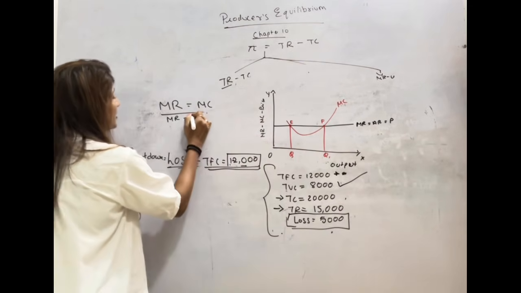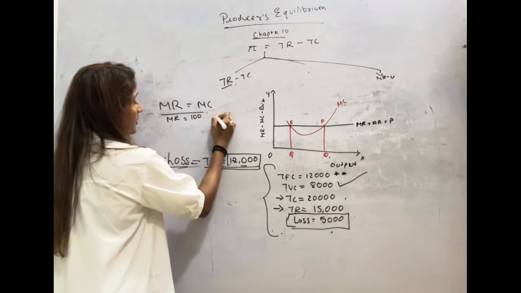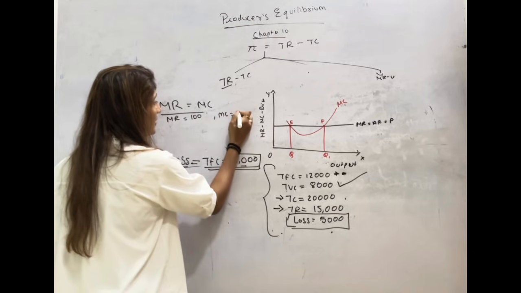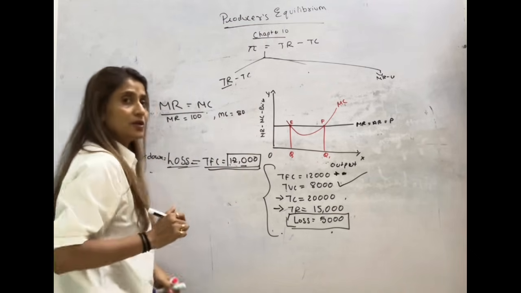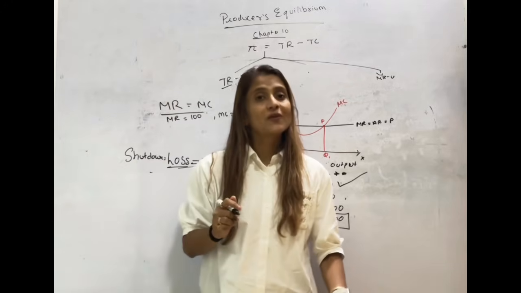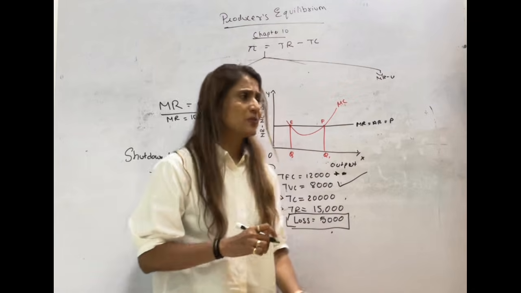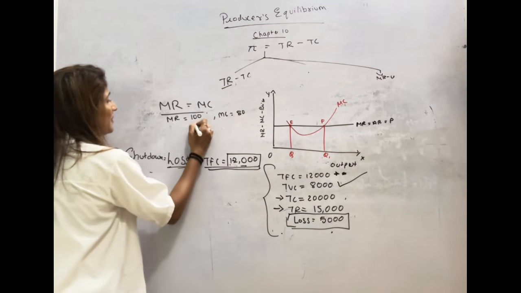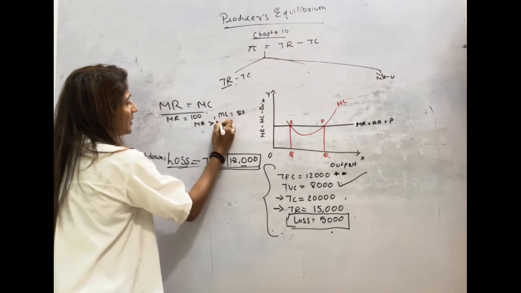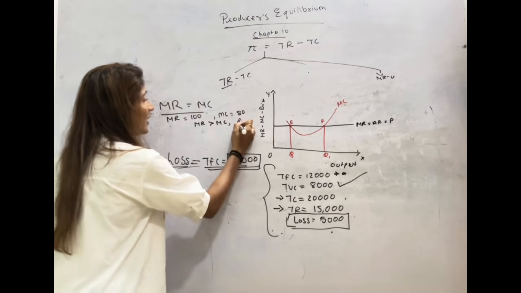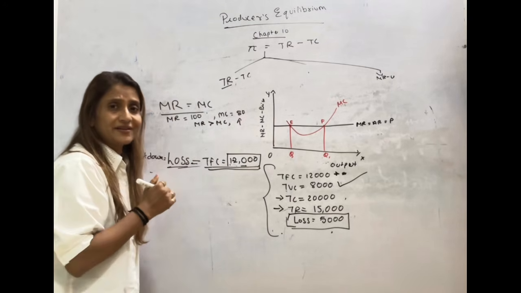Let's say my marginal revenue is 100 and the marginal cost of producing this pen is 80. I am gaining 20 rupees. So what will I do to increase my profit? I will produce more. If my MR is more than MC, to increase my profit, I will produce more. Do you agree?